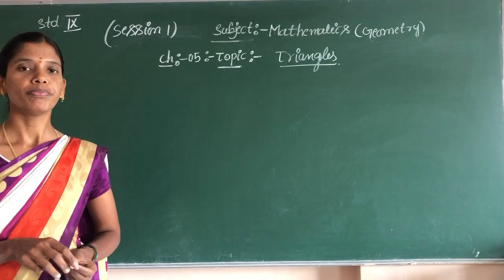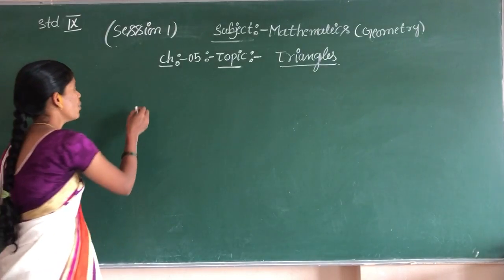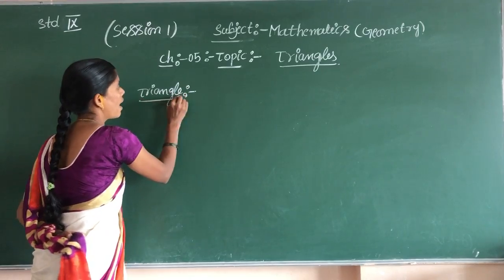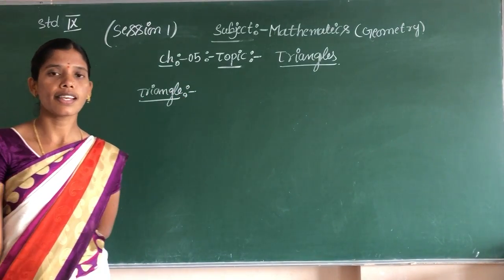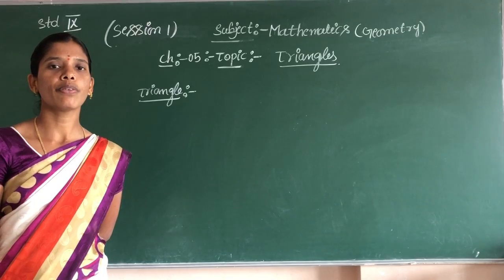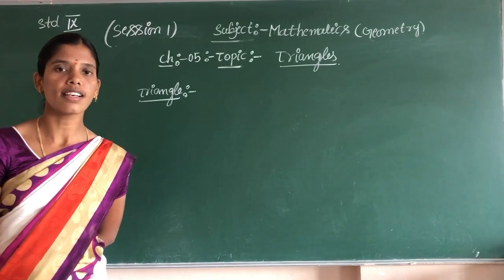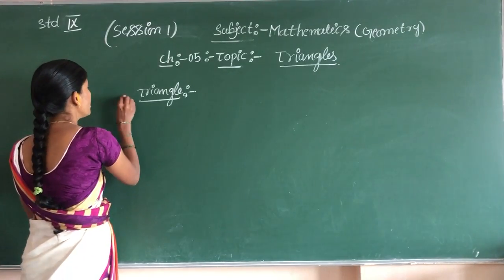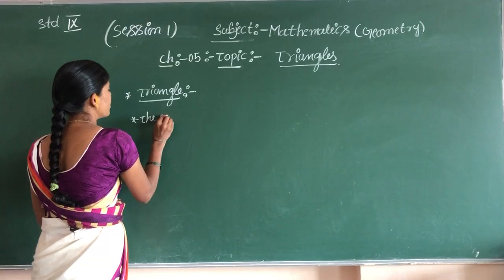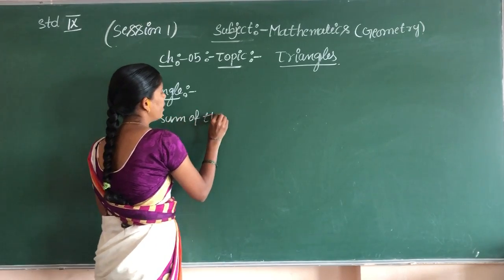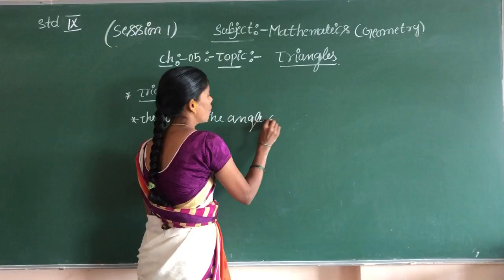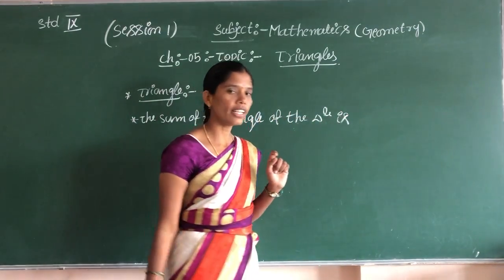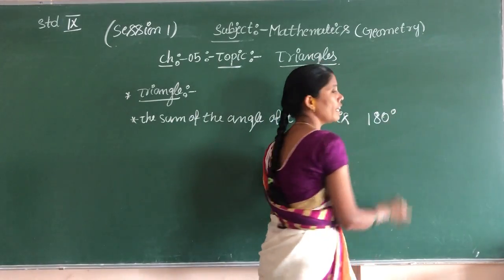Okay children, now write the triangle definition. A triangle is a closed figure with three sides, three vertices, and three angles. The second point: the sum of the angles of the triangle is how many? 180 degrees. But how do we get 180 degrees?